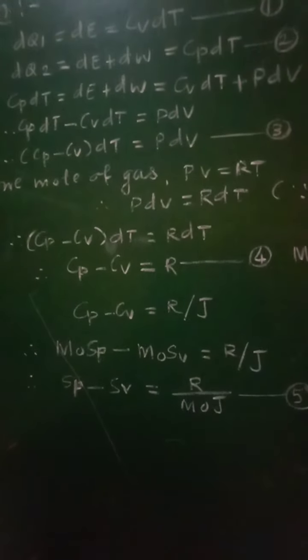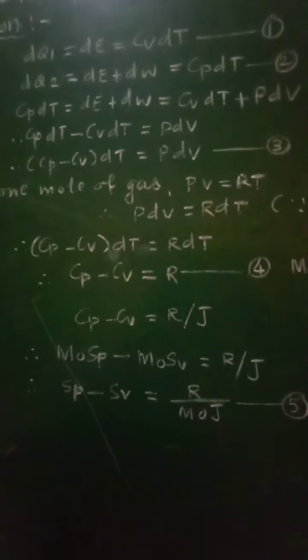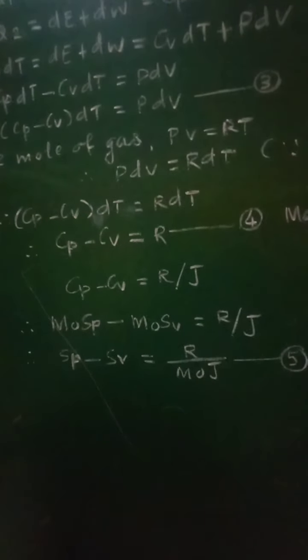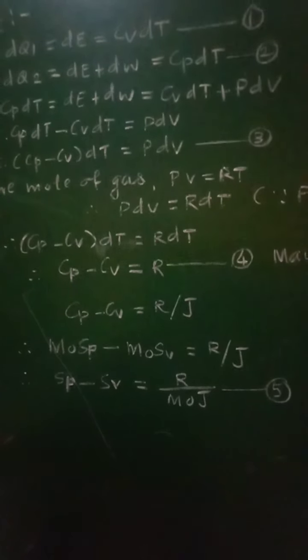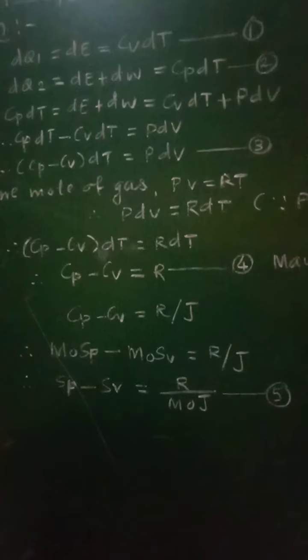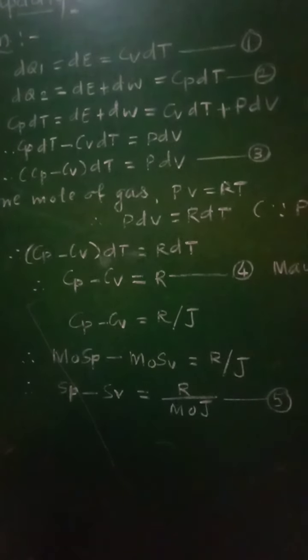So we have two types of specific heats again, molar specific heats and principal specific heats. In case of molar specific heats, we consider 1 mole of gas, while in case of principal specific heats, we consider unit mass of gas.